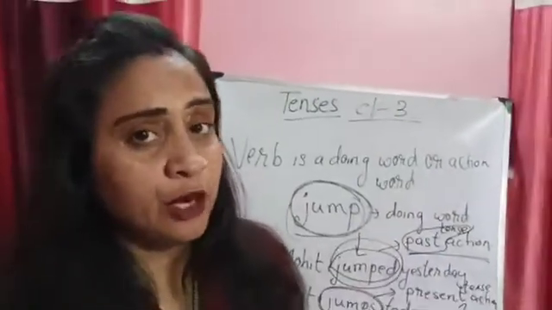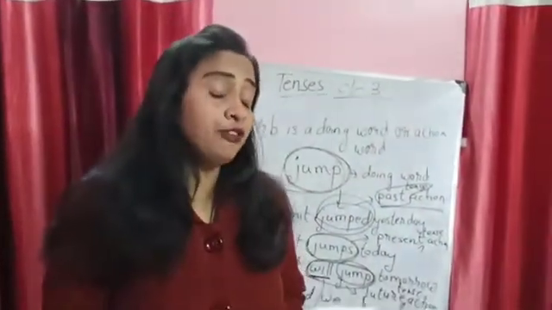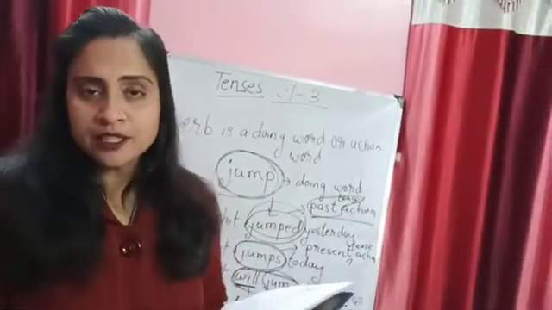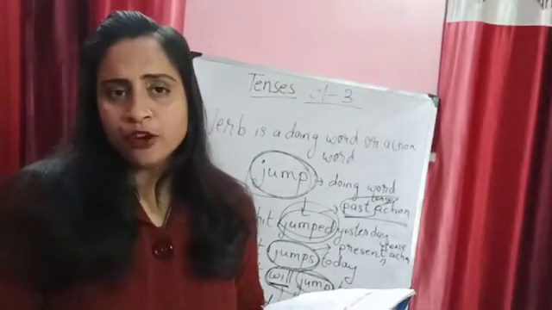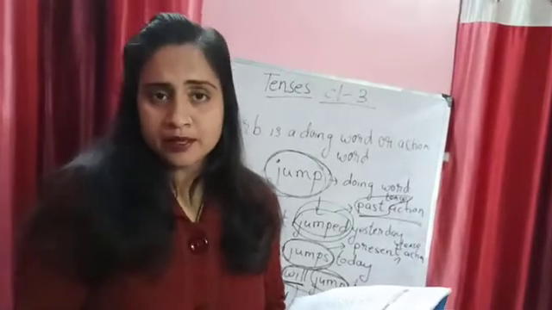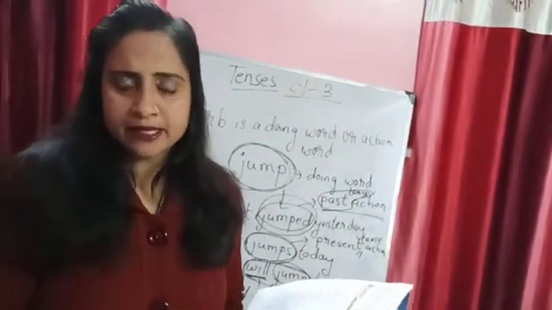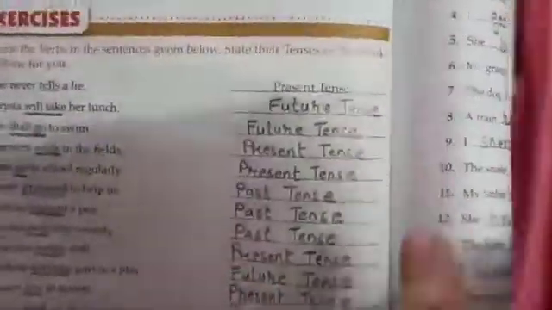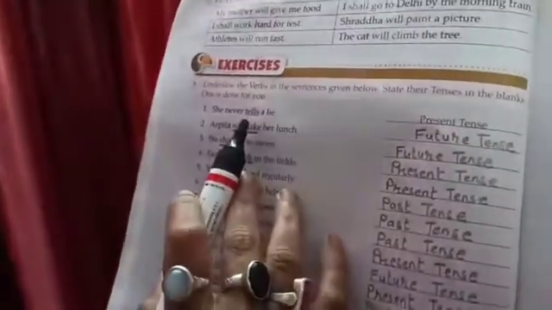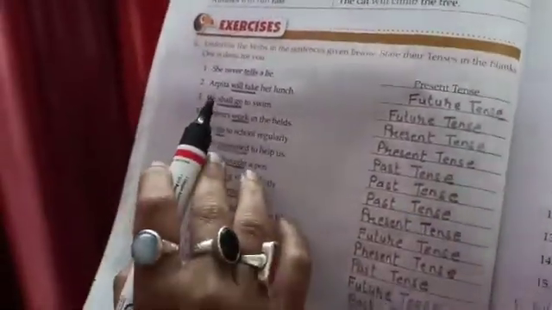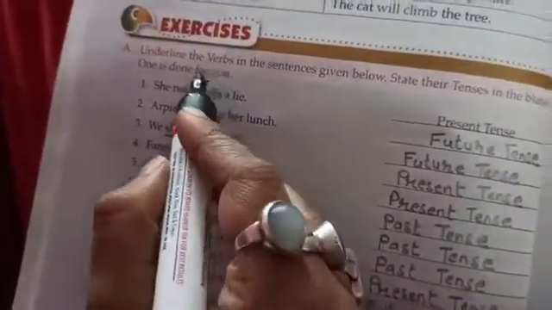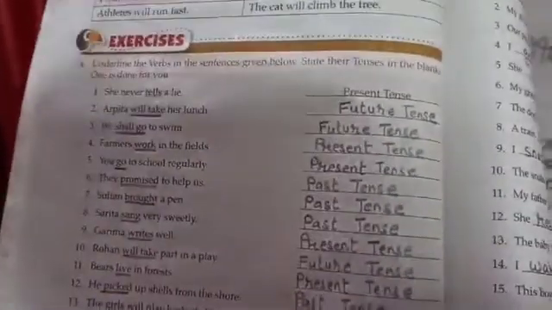You have to just know what tense. To know the tense, first you have to pick out the verb from the sentence, and after that you have to go for the form. Which form of the verb is it? When is the action taking place? So please open your book to page number 68, my dear children. See this very nicely. She never tells a lie. So this tells is in the present tense. Arpita will take her lunch. And in the present form of the verb, we see that an S is added.